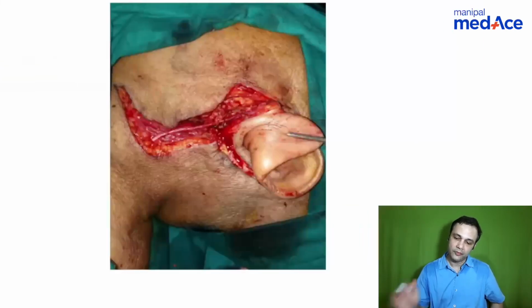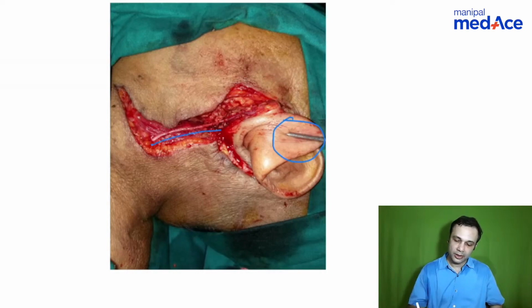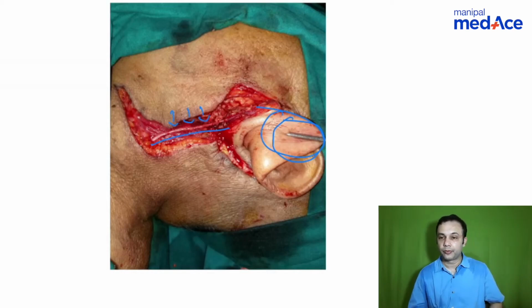Yeah, okay. Okay, so what do you have here? This patient says there is tingling and numbness of the pinna, and you have this nerve which usually supplies the pinna. So what is this nerve here in this image? What is the nerve?